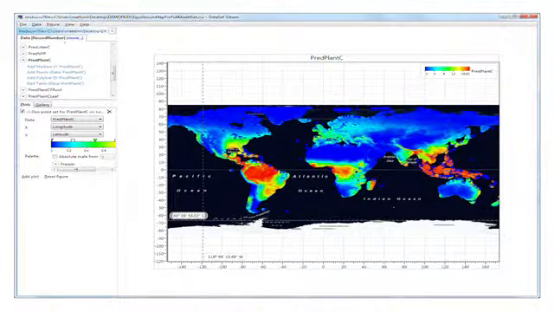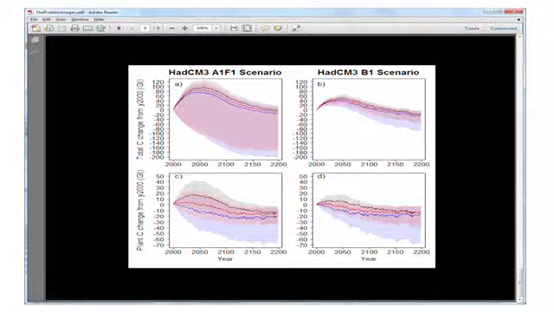So here, for example, are our predictions of the distribution of terrestrial carbon at the present day. But because we've done so by incorporating all these different sources of uncertainty, we can then run these predictions forward, and that's what we show in this screen here, to really come up with very robust predictions of how the terrestrial carbon sink, carbon source, how the terrestrial environment is going to interact with and respond to climate change and report that uncertainty.